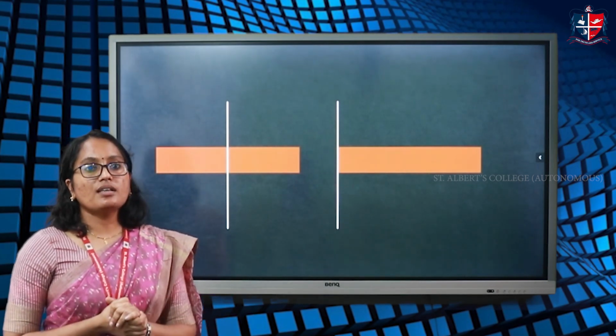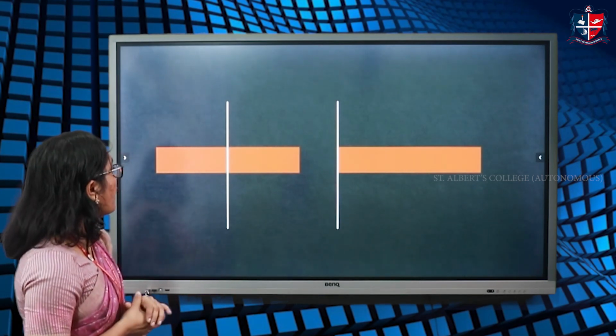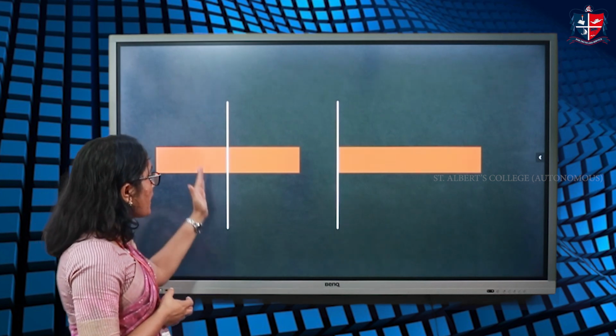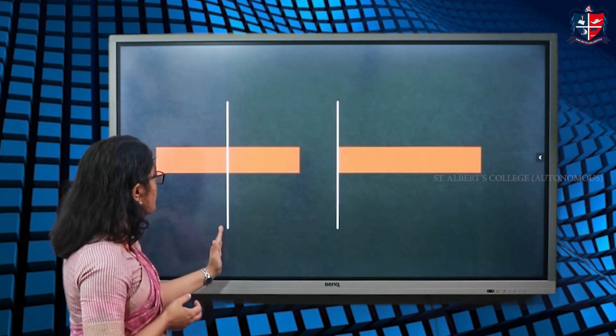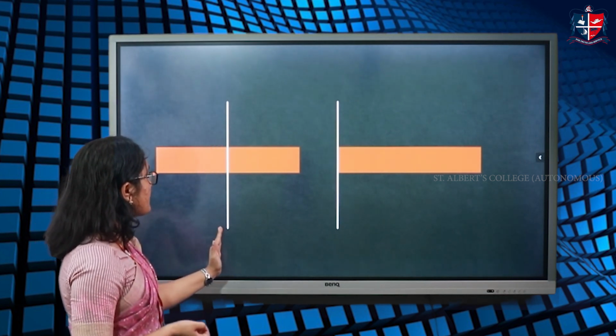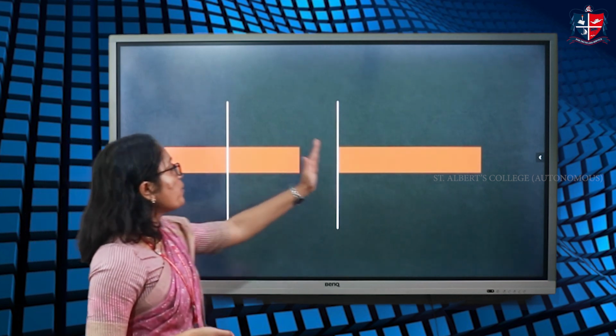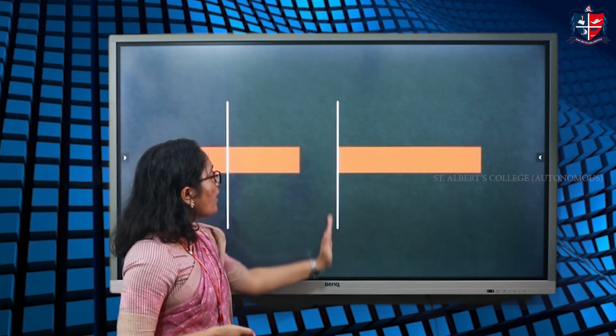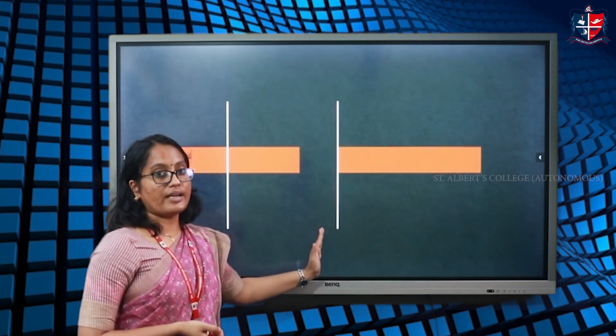Suppose we consider a rod. The moment of inertia of the same rod with respect to an axis passing through its center will be different from the moment of inertia of the same rod about an axis passing through its edge.